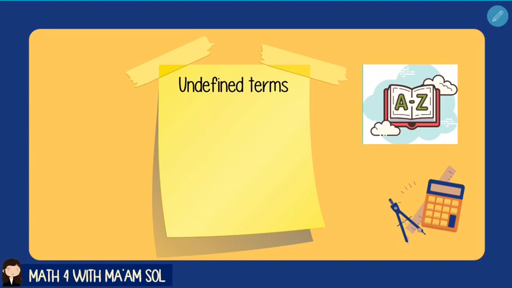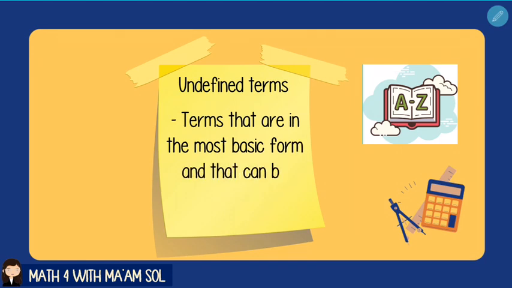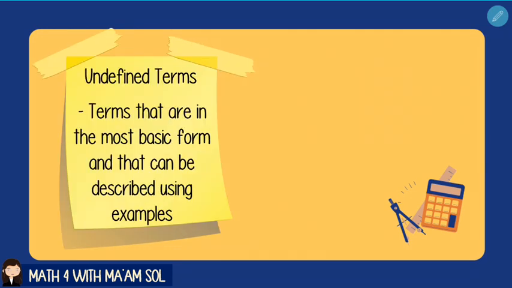First, we have the undefined terms. Ironic as it may sound, let us define what undefined terms mean. Undefined terms are terms that are already in their most basic form. We describe them using examples. One of the undefined terms in geometry is the point. A point has no size, no thickness, no length, nor width. It basically refers to an exact location.